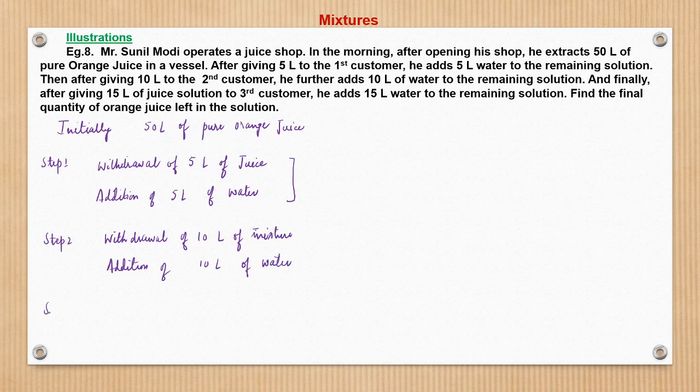And then in step 3, we did not write, but just for the sake of understanding, I am writing here. It can be done in seconds. Withdrawal of 15 liters of mixture, and then addition of 15 liters of water.